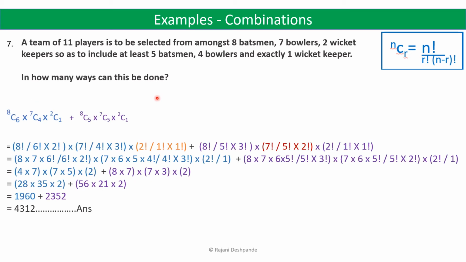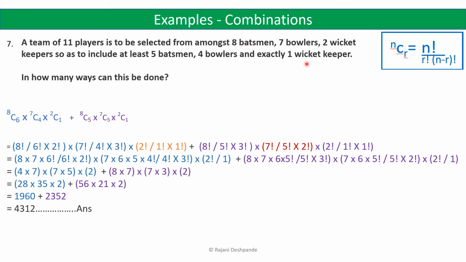Let's take the next question. A team of 11 players is to be selected from amongst 8 batsmen, 7 bowlers, 2 wicket keepers, so as to include at least 5 batsmen, 4 bowlers and exactly 1 wicket keeper. In how many ways can this be done? So here we have to select a team of 11 players, and the number of batsmen, bowlers and wicket keepers is given. But there are some conditions here.